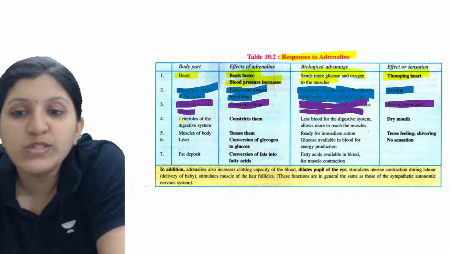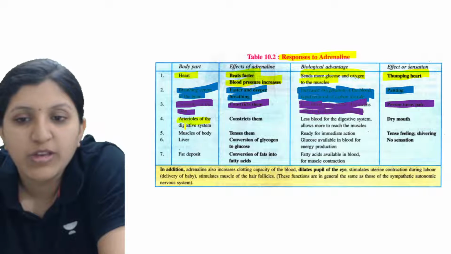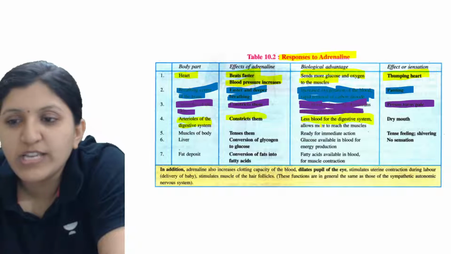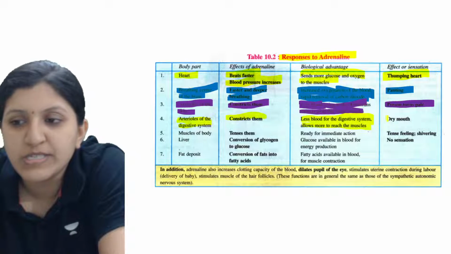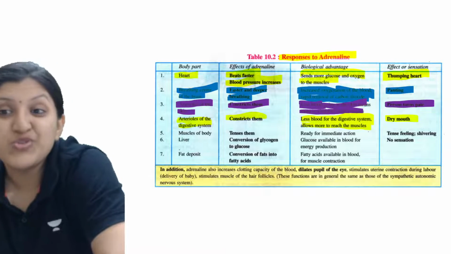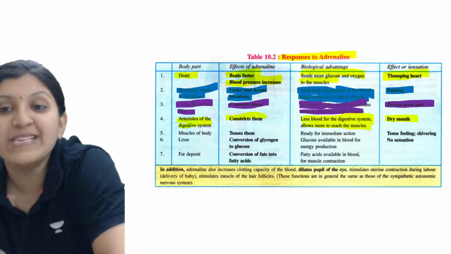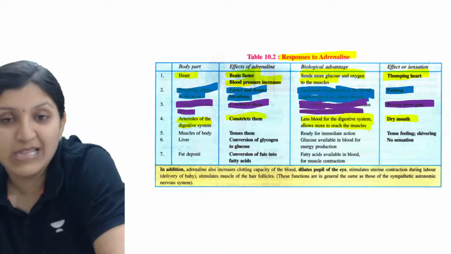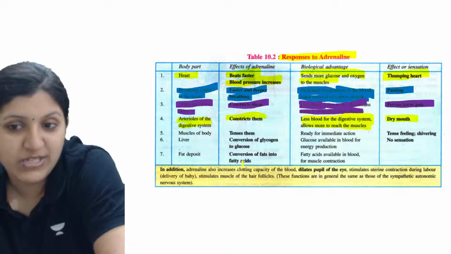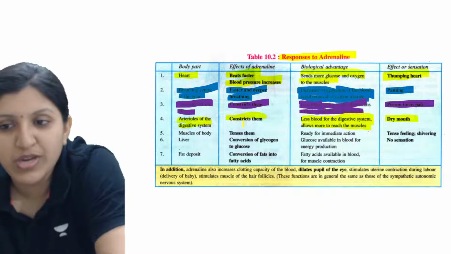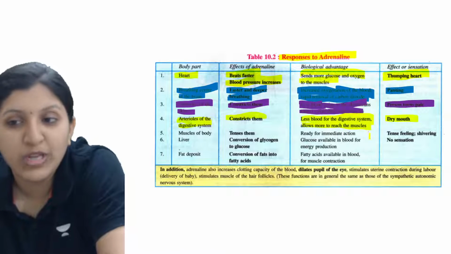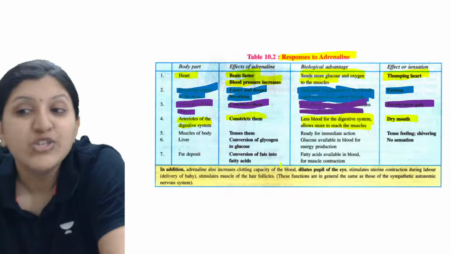So arterioles of the digestive system, if we are talking about, they constrict. Less blood for the digestive system allows more to reach the muscles. Here, dry mouth, you can see this dry mouth. Less blood supply is occurring to the skin there. When we mention the arterioles of the digestive system, they constrict, so less blood for the digestive system allows more to reach the muscles, so you can find a dry mouth there.